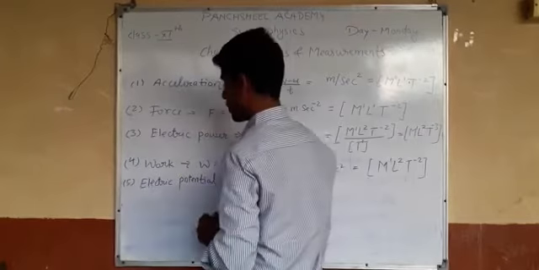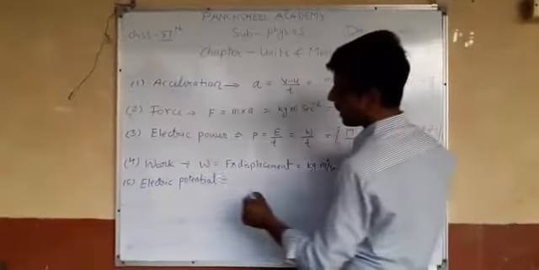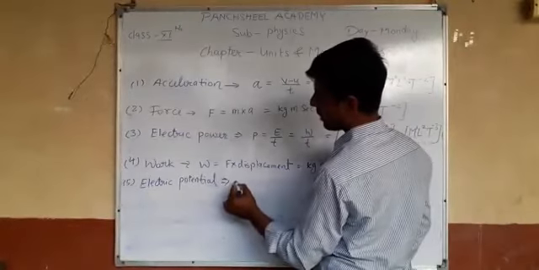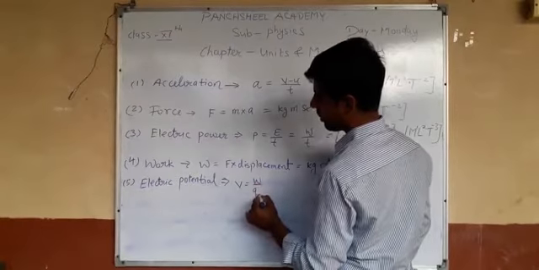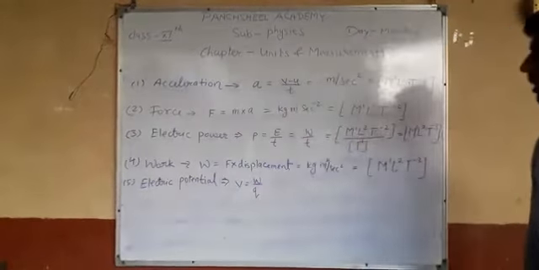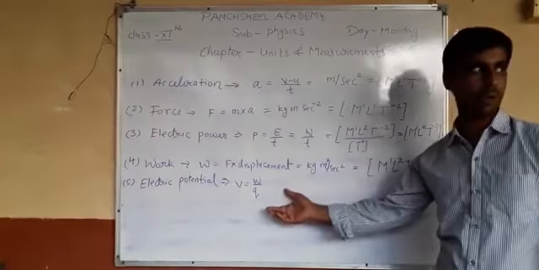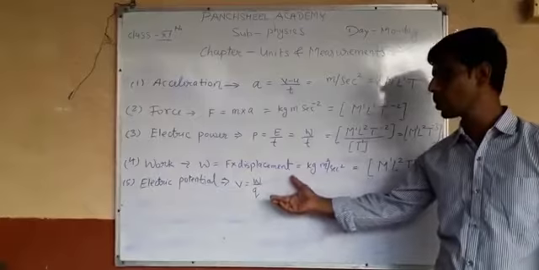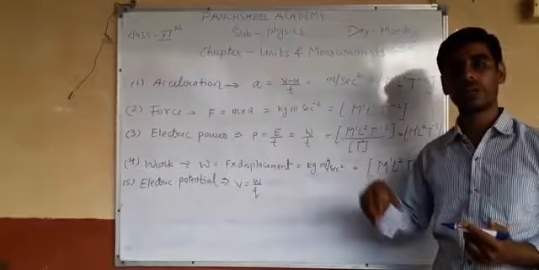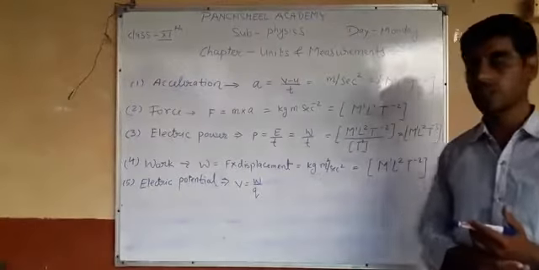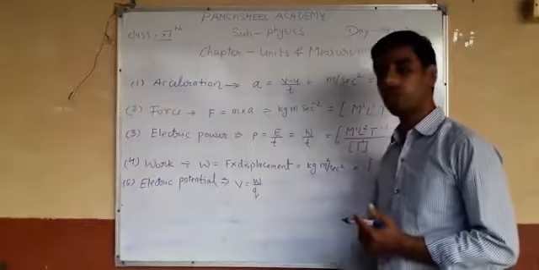How to write the dimension formula of electric potential? How to define electric potential? Electric potential is defined as V equal to W upon Q. Electric potential is the amount of work done required to carry a unit positive charge from infinity to a particular point. So we write the formula of electric potential, V equal to W upon Q.